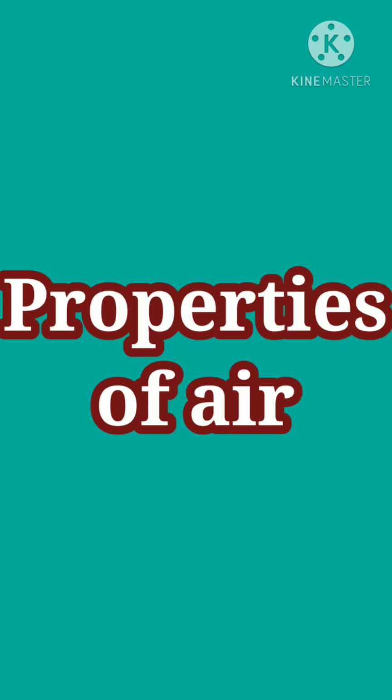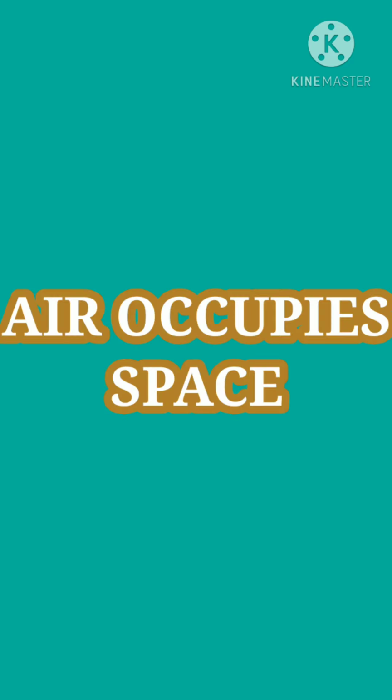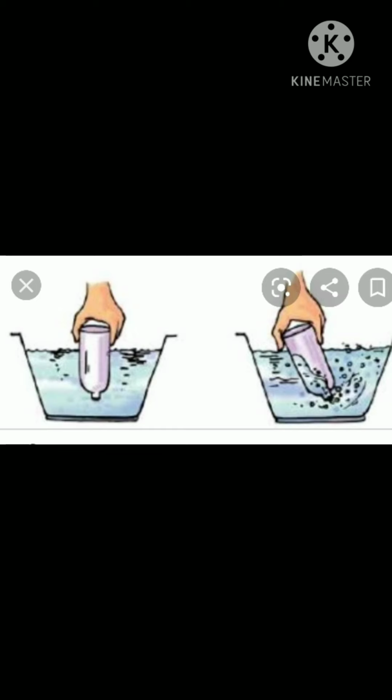Properties of air can be described through the following activities. Here I show the activities, and with their help I explain the properties of air. See one by one. First property is air occupies space. See this diagram carefully, also given in your book. Take a glass and a bucket filled with water.